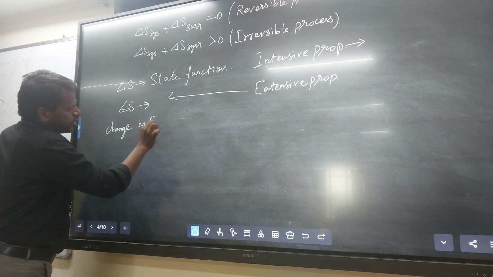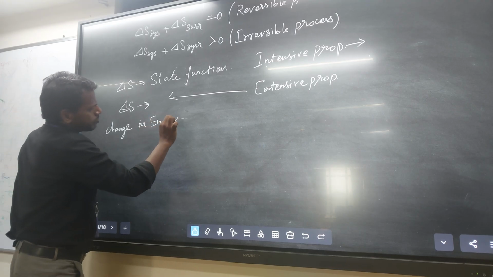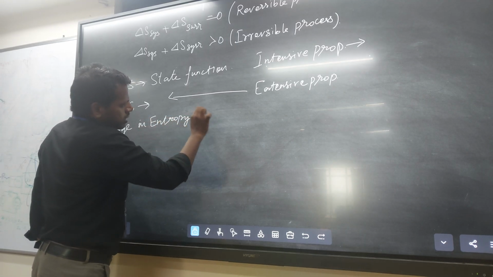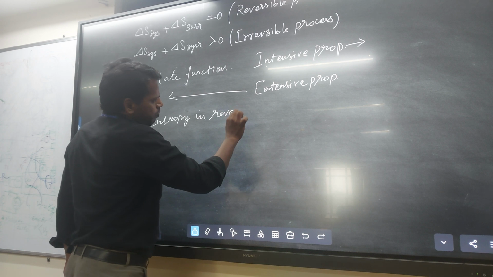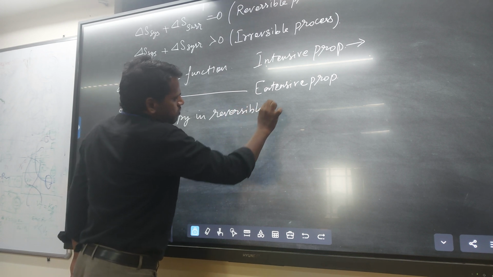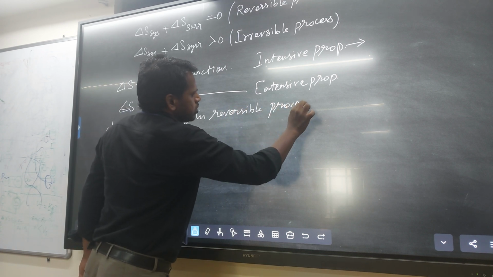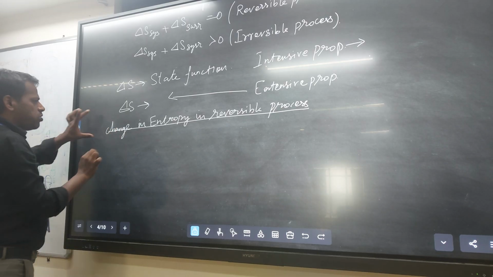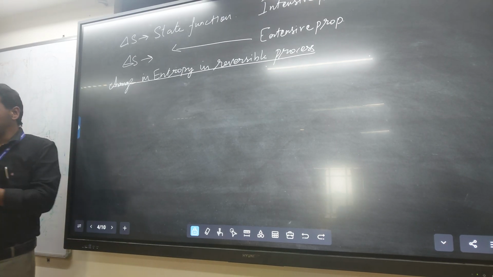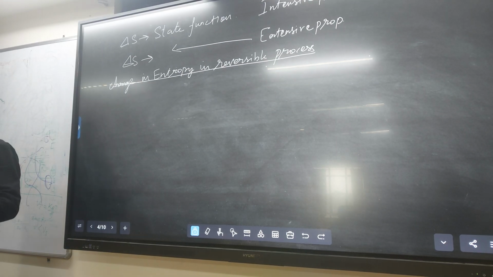Change in entropy in a reversible process. What is the change in entropy in the reversible process? You know, a reversible process means the reactant gives the product and the product can also give back the reactant.